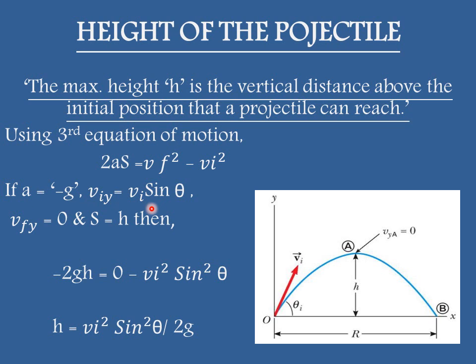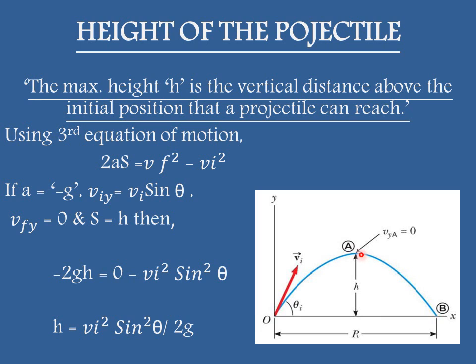Viy equals Vi sin theta, while Vfy equals 0. Why is Vfy equal to 0? Because in the diagram you can see that as the projectile moves up, on reaching the highest point it will come to a stop for a moment, and therefore its vertical component of velocity will become 0 at this point, and after that it will move down.